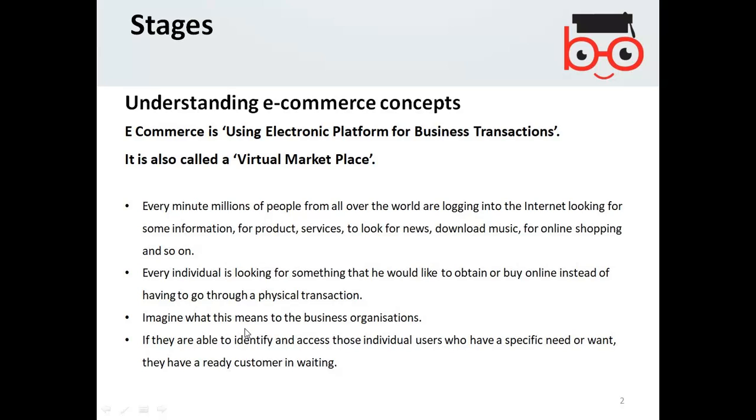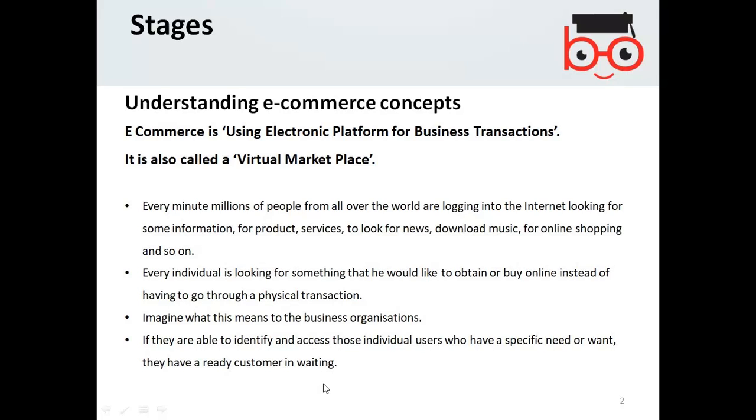Imagine what this means to business organizations. If they are able to identify and access those individual users who have a specific need or want, they have a ready customer in waiting.